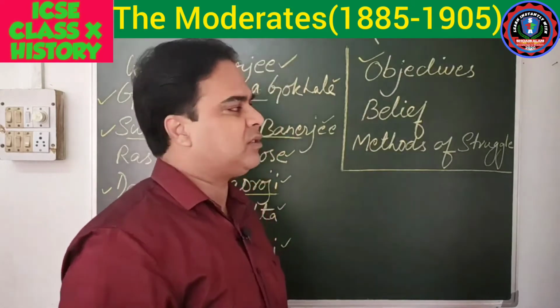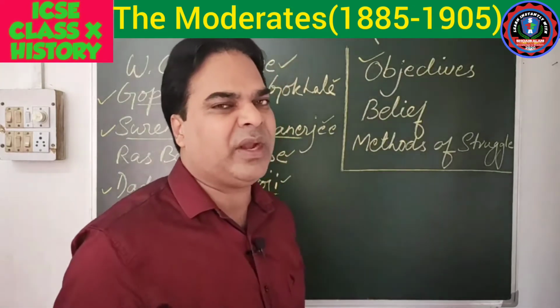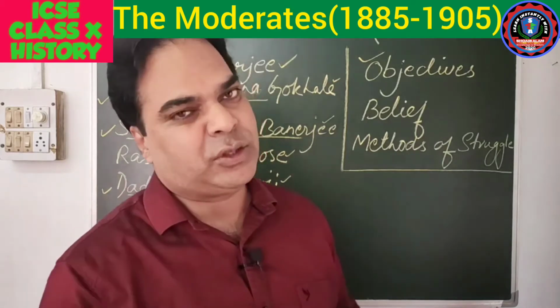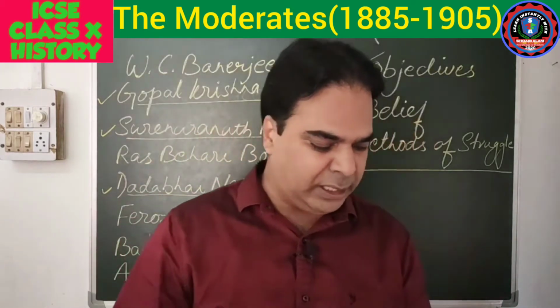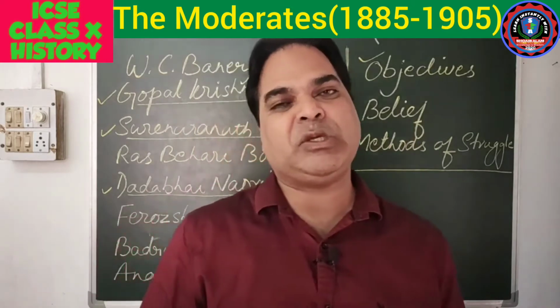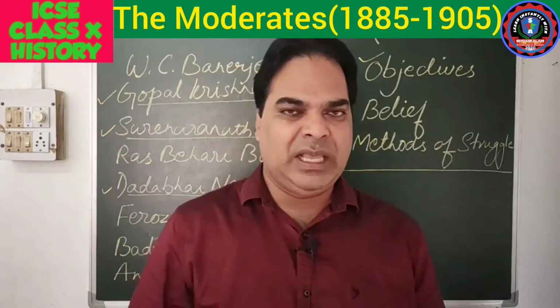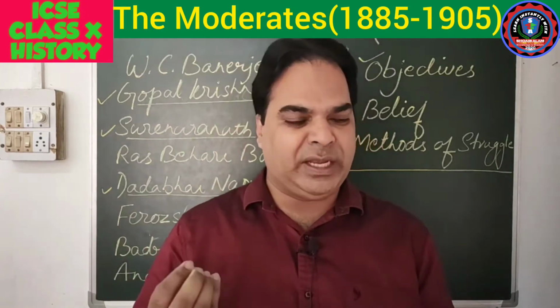What were the demands, or objectives, of the Indian National Congress? A few of the demands I am going to tell you today. First of all, constitutional reforms. They wanted the abolition of the Indian Council.